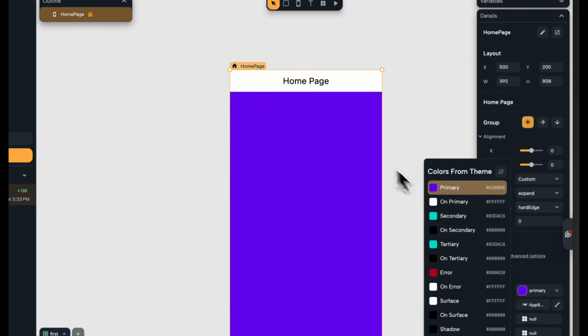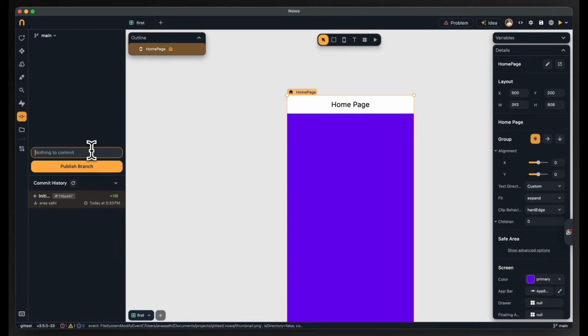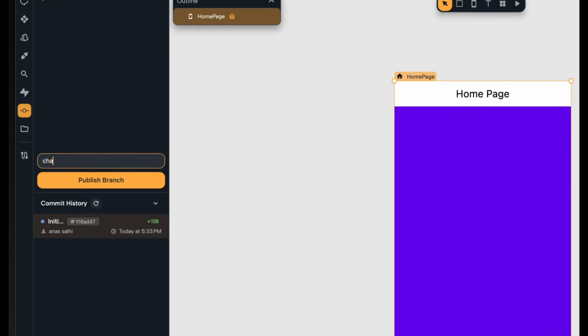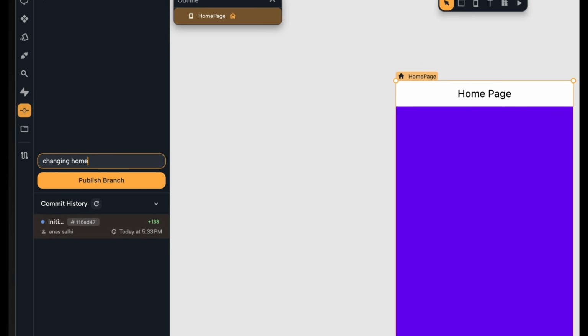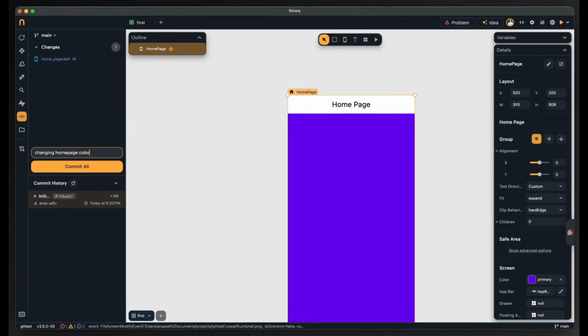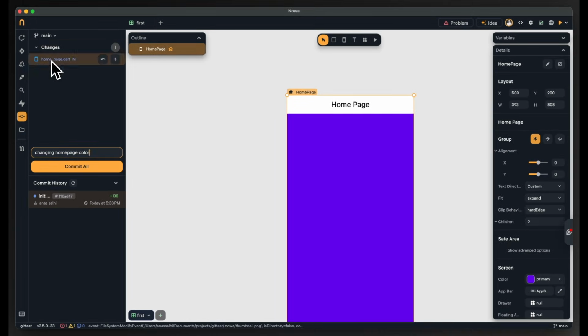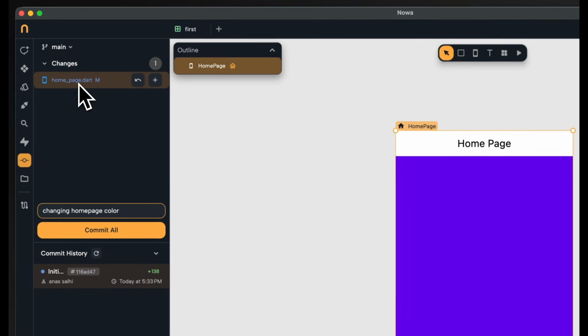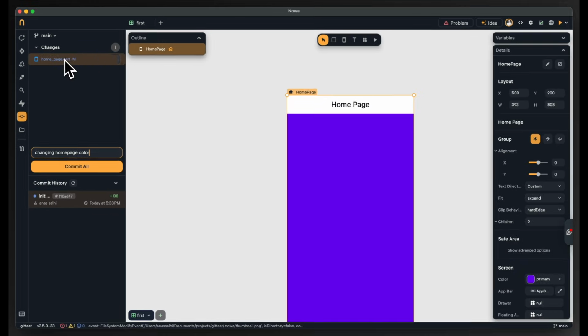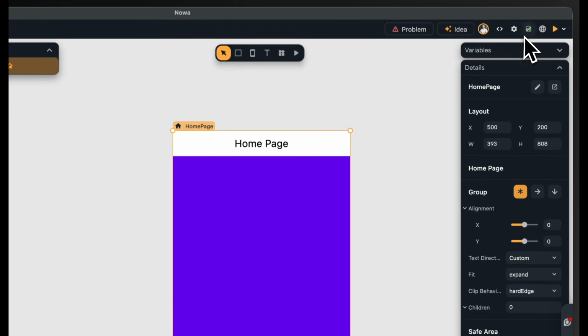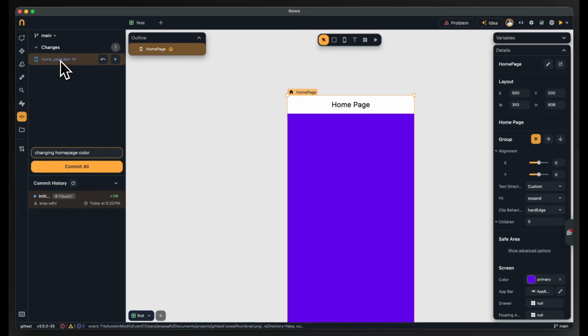So I'm gonna now change again the color, and I will actually write a commit message, call it changing home page color. And if you didn't see this popping up from the beginning, it means the project didn't save yet. So the project automatically saves every 15 seconds. You either wait until it saves, or you click on Command or Control S, or just click on the save button here.